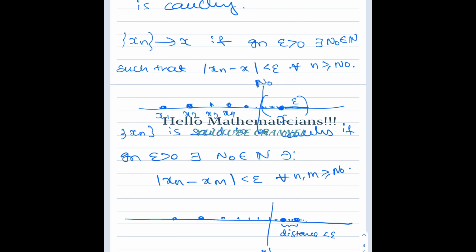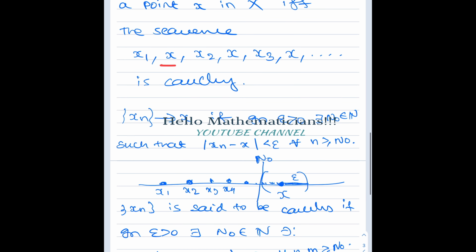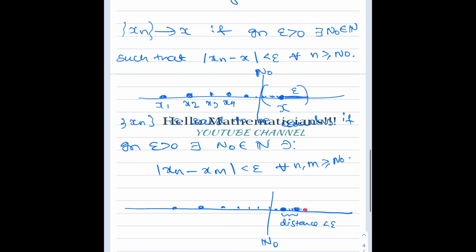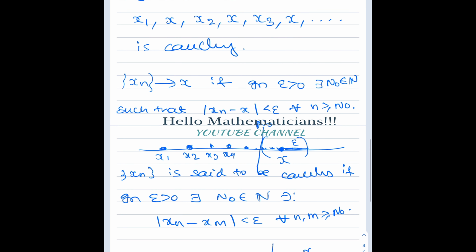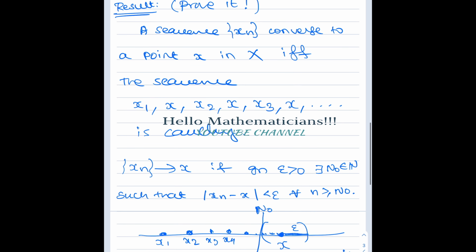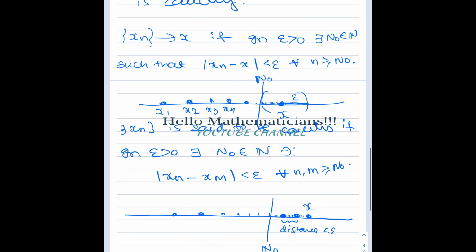are less than epsilon apart. Now you see this x is always there since it is an even term. So this point x will always be here. That means, since x always stays here, we get the condition for xn converging to x. I have just given a rough idea only, so you try to see why it is true and try to write a rigorous proof.